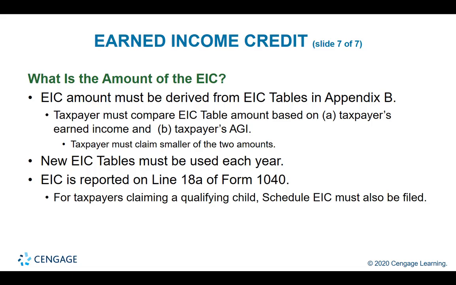What is the amount of the EIC? It depends, and it needs to be looked up in the EIC table in Appendix B. The taxpayer must compare the EIC table amount based on the taxpayer's earned income and the taxpayer's AGI, and then claim the smaller of the two amounts. EIC numbers are updated each year. The EIC is reported on line 18A of Form 1040.